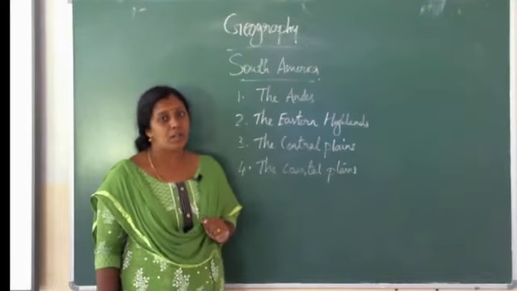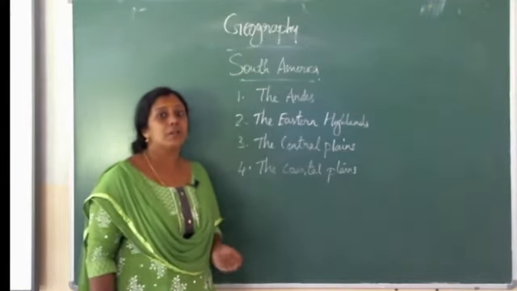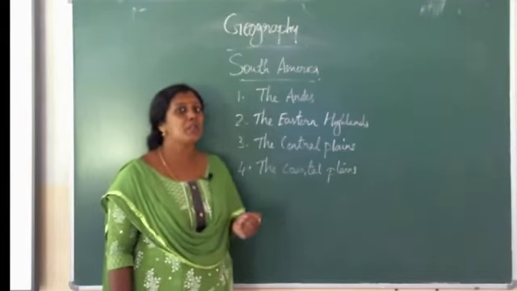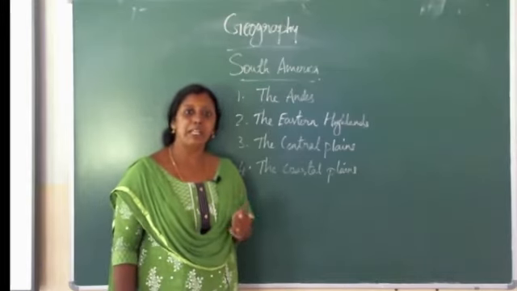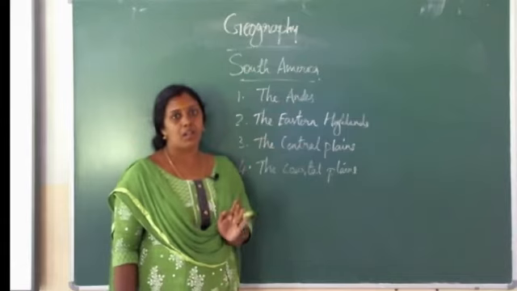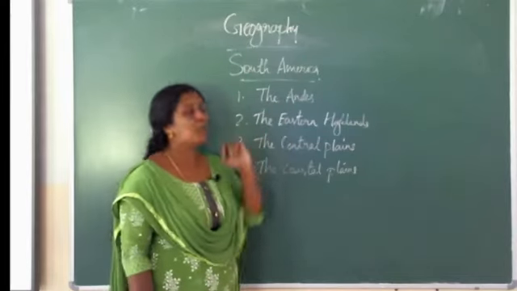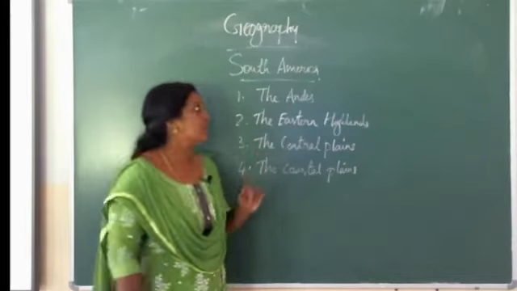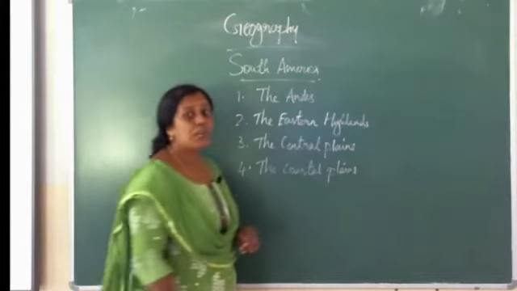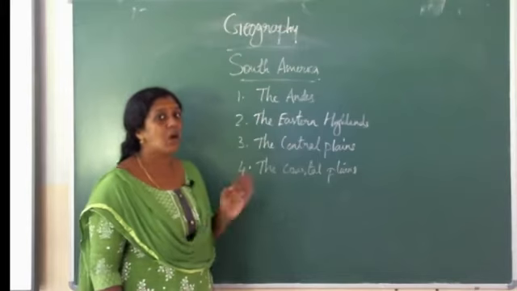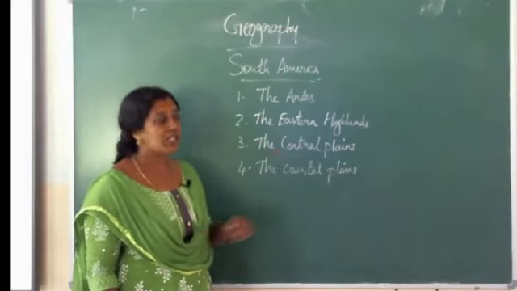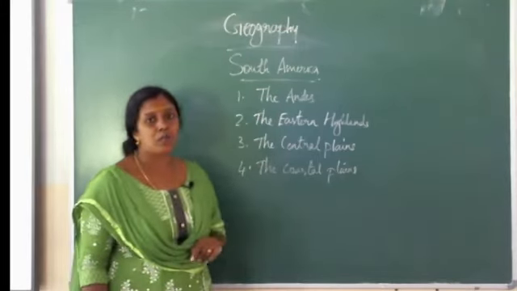Along with that, some other important peaks are Chimborazo and Cotopaxi. These are the important peaks of South America, located in the Andes mountain range.